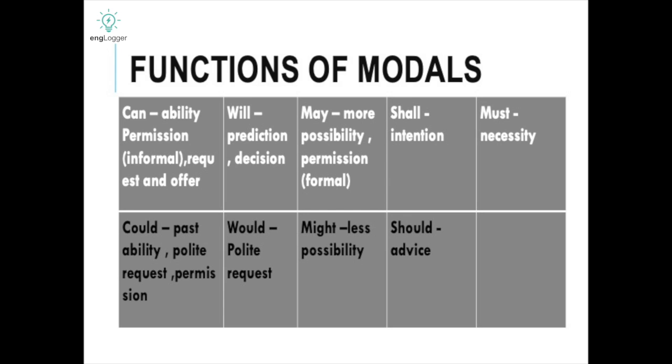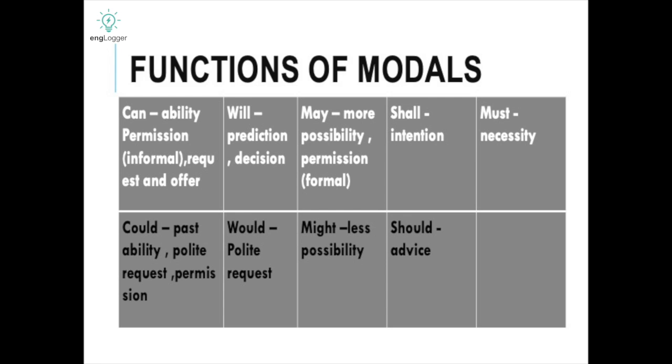Here are the functions of modals. There are multiple functions of each and every modal. Can expresses ability, then permission in an informal manner, then request and offer. Could: past ability, polite request, permission. Will: if you are predicting something or making a decision. Would: polite request. May: more possibility.